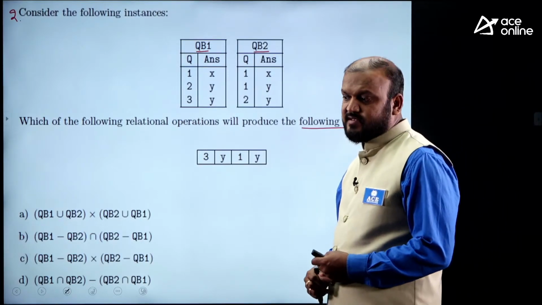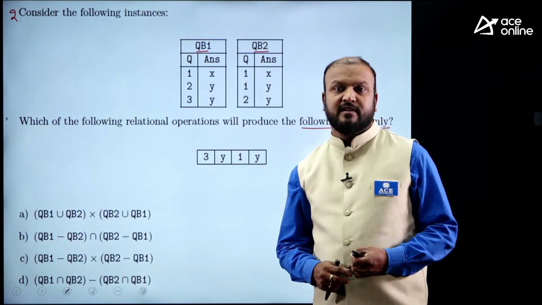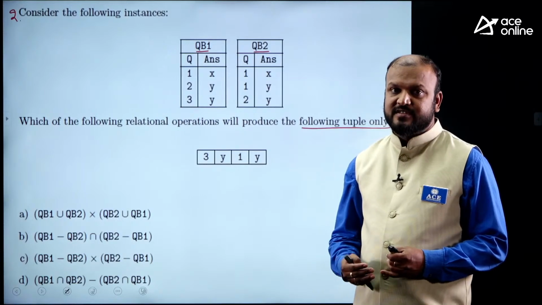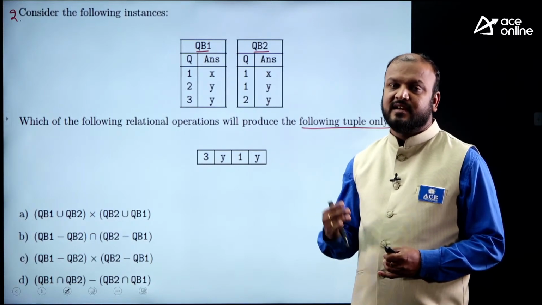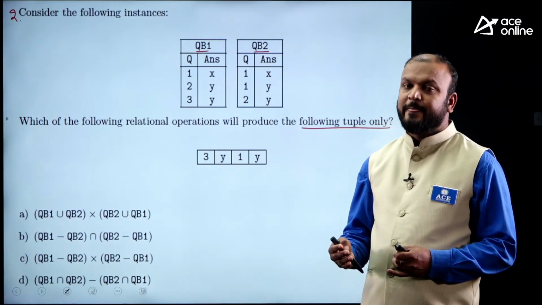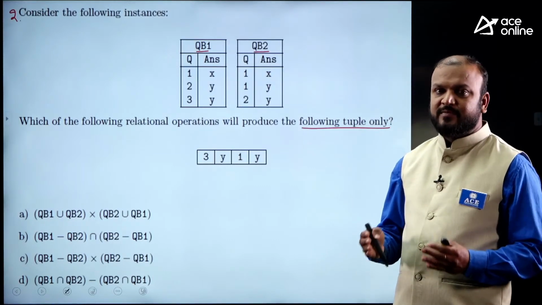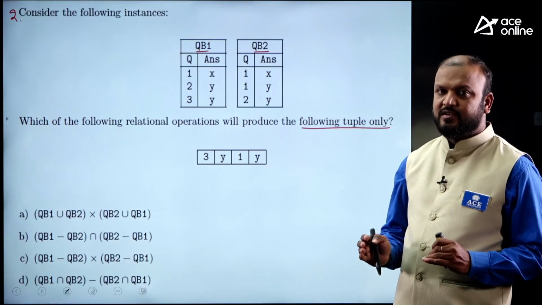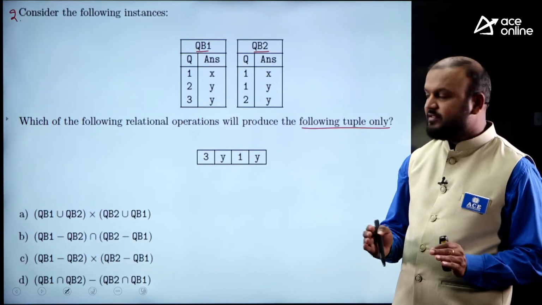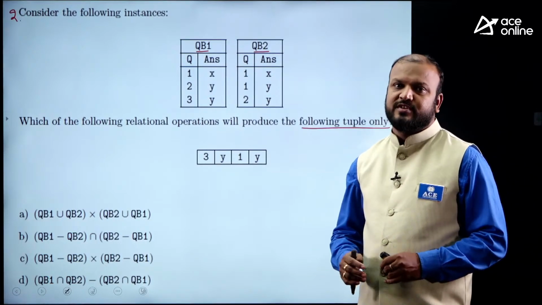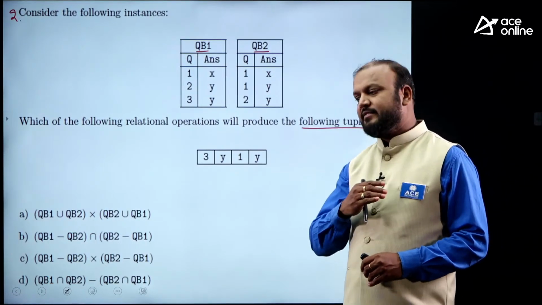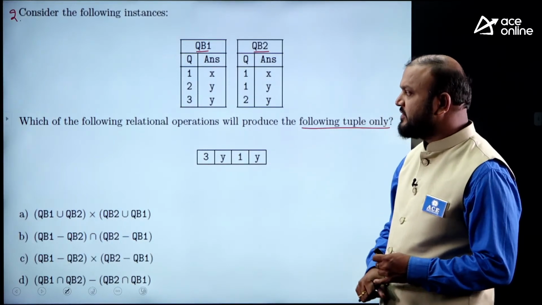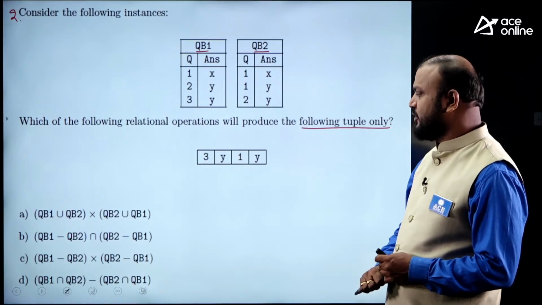As yesterday we have discussed, algebra is very, very important. When you compare with SQL questions, transactions and concurrency control, and normalization questions, algebra has almost an equal number of questions in the past 22 years. Means algebra is equally important when compared with other topics. Have a look, which of the following relational operations will produce the following tuples?